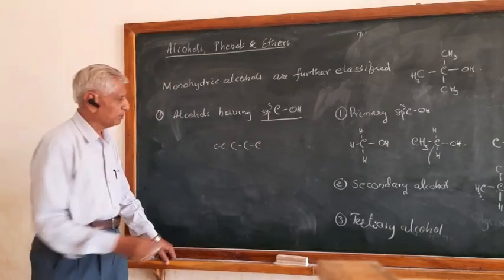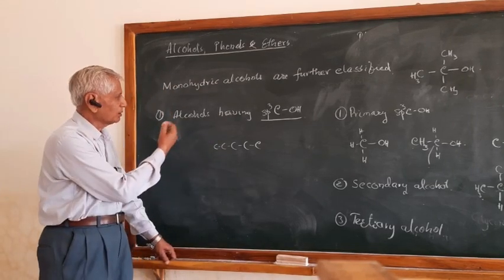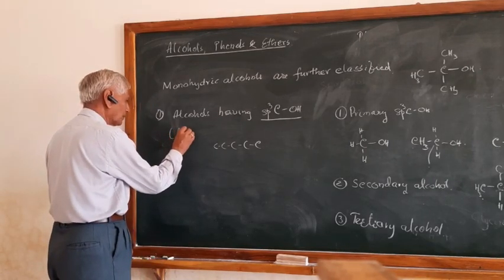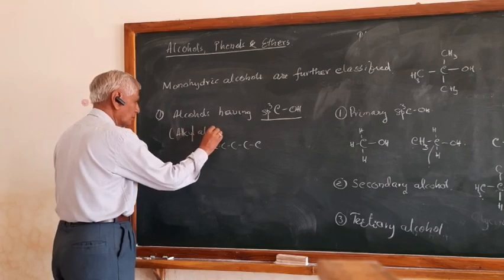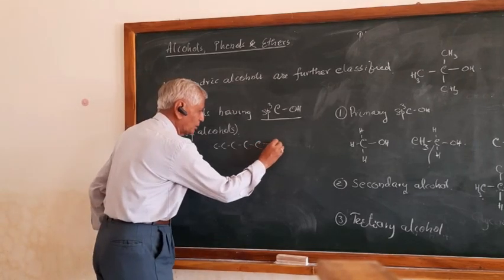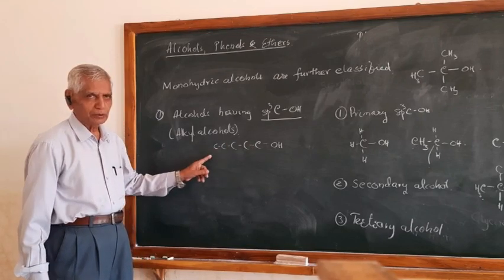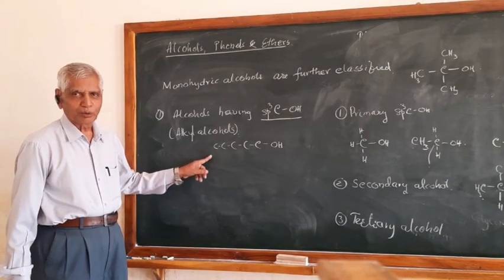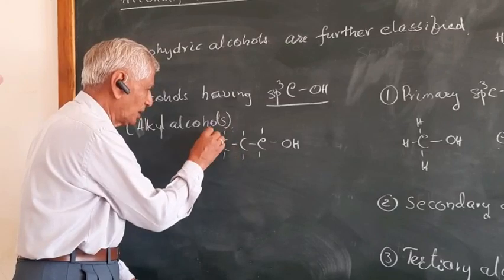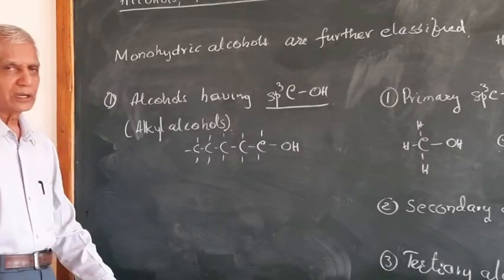The OH group may be on any carbon. It may be here, it may be here, it may be here. And such compounds are called alcohols having sp3 carbon OH group, or they are also called alkyl alcohols, because the OH group is connected to an alkyl group. What is the name of the alkyl group here? 1, 2, 3, 4, 5. Pentyl alcohol. Alkyl alcohol. So again here, this carbon is sp3 and all carbon atoms are sp3 here. And such compounds are called alkyl alcohols.